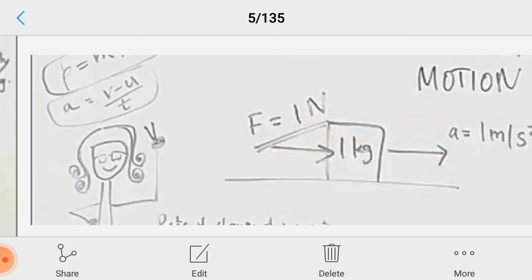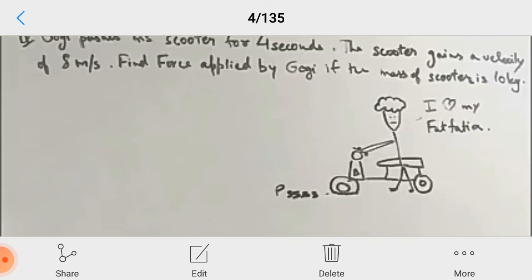So in this class we have discussed the first law and inertia, the second law, then the proof of F equals ma, and we have discussed a small problem also.